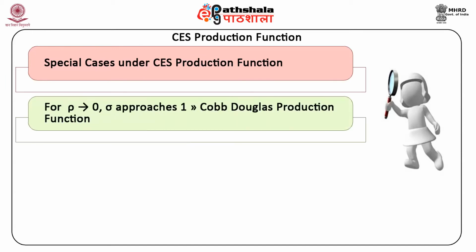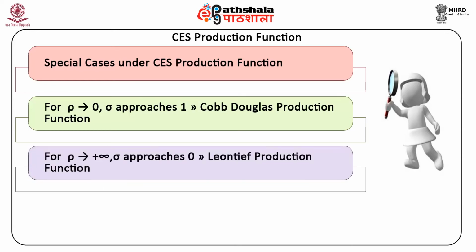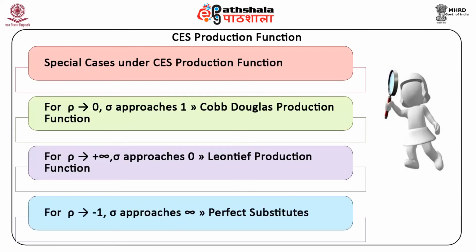First, for rho tends to 0, sigma approaches 1: Cobb-Douglas production function. Second, for rho tends to positive infinity, sigma approaches 0: Leontief production function. Third, for rho tends to minus 1, sigma approaches infinity: perfect substitutes.